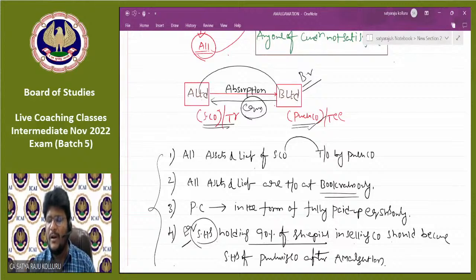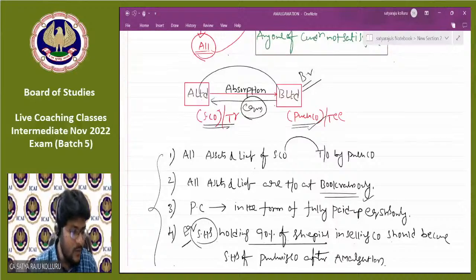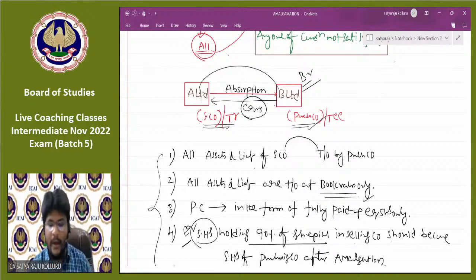That is why it is possible to take over the assets and liabilities at book values only. Hope that is clear, guys. Who asked this actually? Mr. Sriram. Okay. Fine. Let me continue my discussion further.